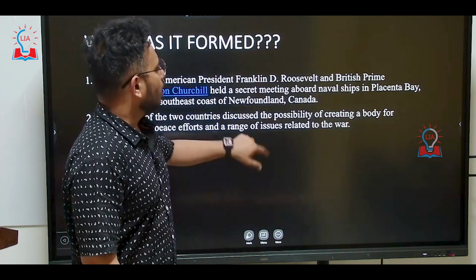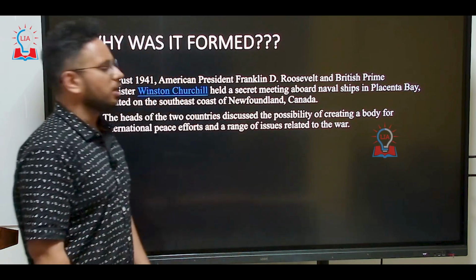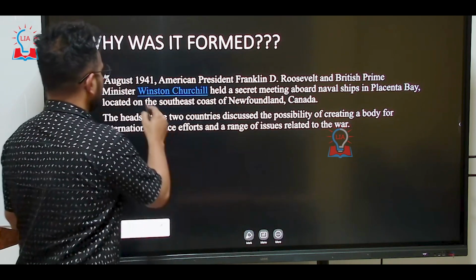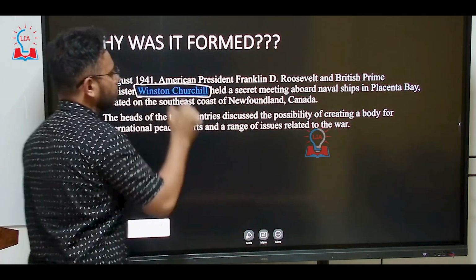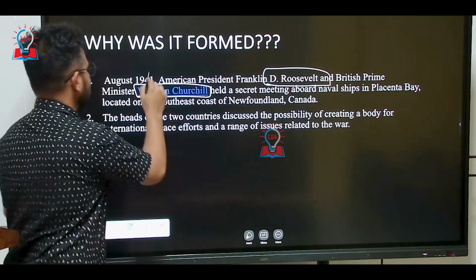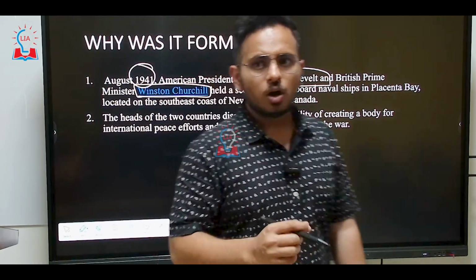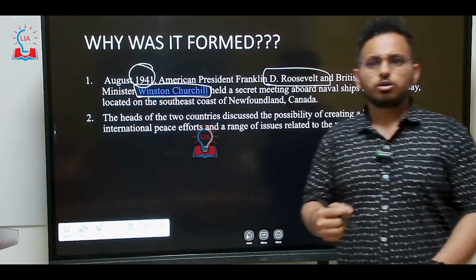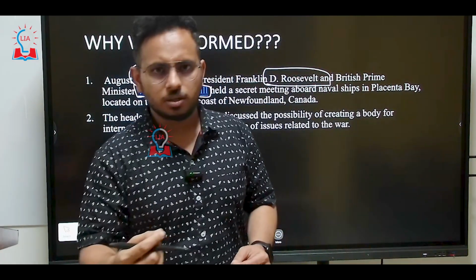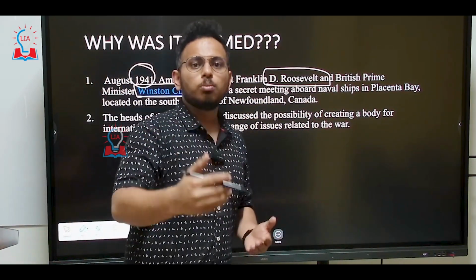Now, if you look at why the United Nations Organization was actually formed: the Prime Minister of Britain, Winston Churchill, and the President of the USA, Franklin D. Roosevelt, in the year 1941 itself, had signed a charter. According to this charter, they wanted to come out with an institution that will prevent wars from happening in the world and that will also protect global peace.